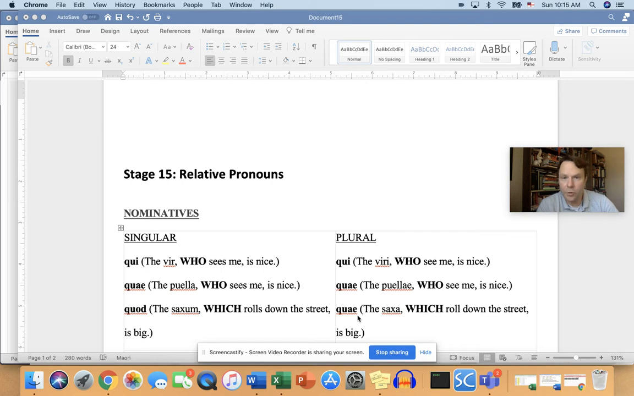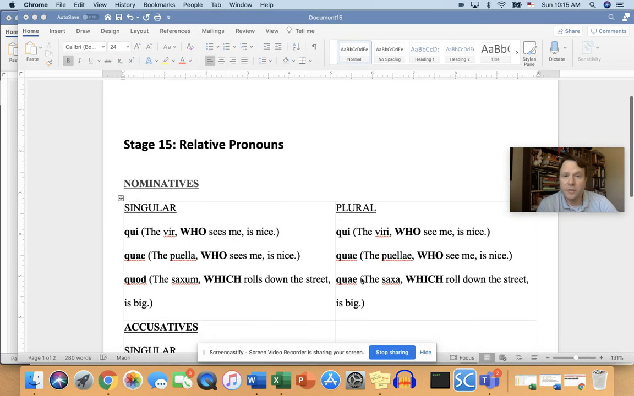The neuter plural, just like we know with regular neuter plural nouns, the plural ends with an A. Datum, data. Bacterium, bacteria. Well, we have this A showing up again here in quae. So the plural of quod is quae in the nominative. Now, I want to also show you the accusatives. We're going to limit it to just the nominative and the accusative, which is really nice.